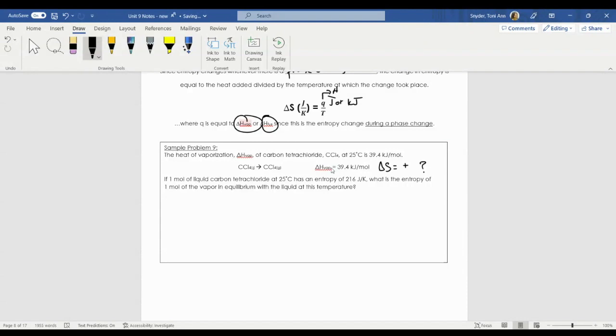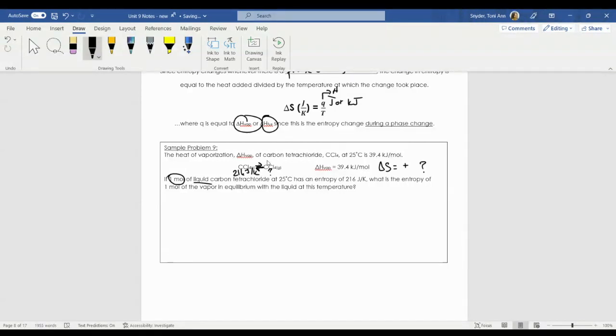So we have our enthalpy of vaporization, equal to 39.4 kilojoules per mole. And I have 1 mole of liquid carbon tetrachloride with an entropy of 216 joules per Kelvin. What is the entropy of 1 mole of the vapor in equilibrium with its liquid? It's saying that at this temperature, I have these two species that are in equilibrium with one another.